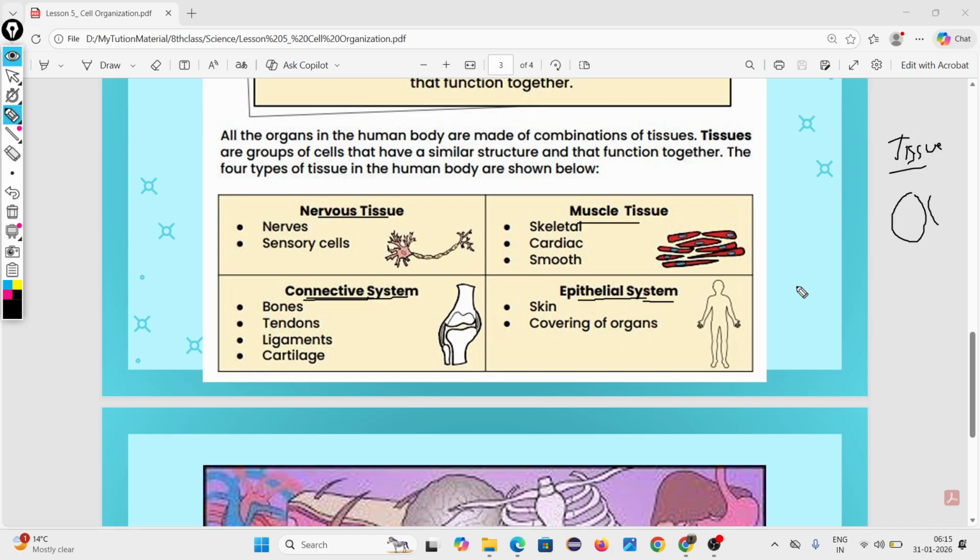So skeletal muscles are the muscles of your bones. Cardiac muscles are the heart muscles. Smooth muscles are like your tendons and everything, not very smooth muscles. But connective tissue forms a system, like the digestive system. Bone forms tendons, ligaments, cartilage. They form a system. That's why it's a major part of the body. That's why we call it a system.